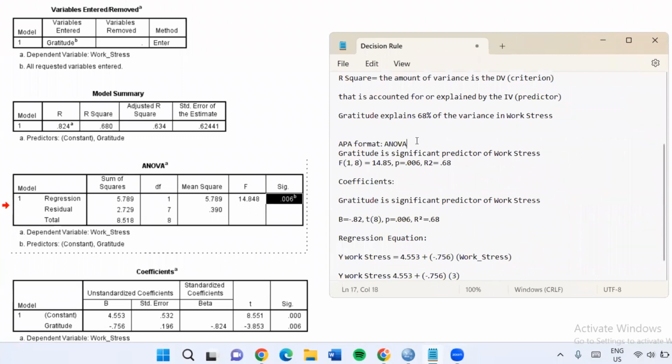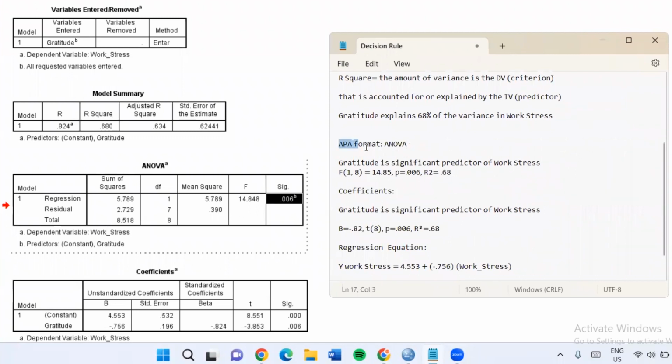So next, we would provide the written results in APA format, which is provided in both tables. This would determine whether gratitude is a significant predictor of work stress or not. Using the ANOVA table, we can conclude that gratitude is a significant predictor of work stress.